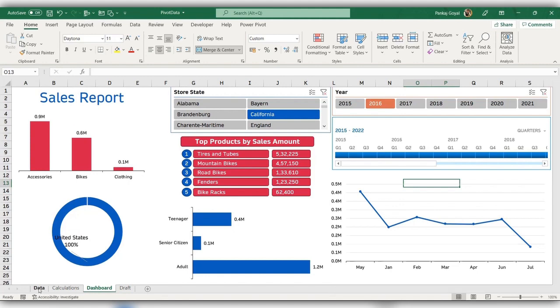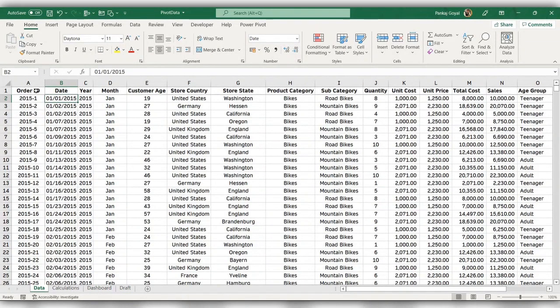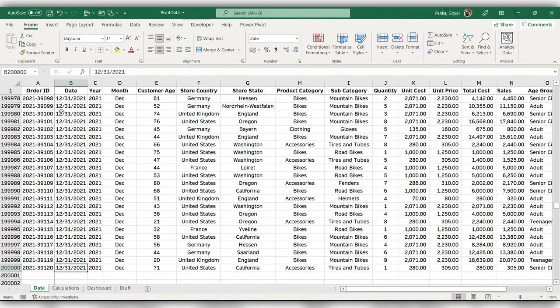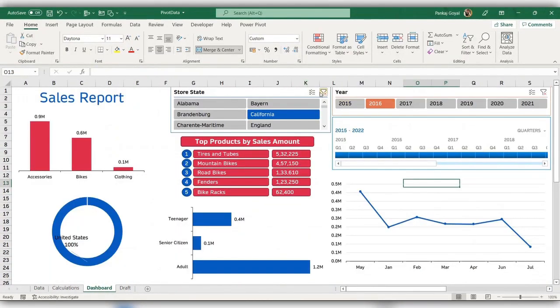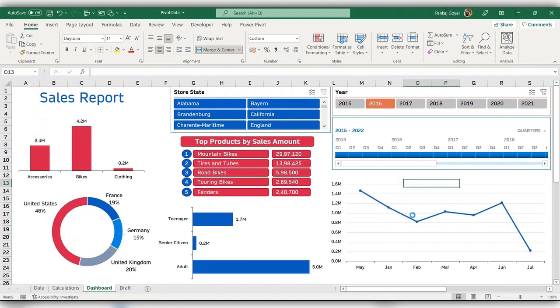Now, if I go to my data, so this is my data which contains some order ID, customer age, store state, product category. Then we have sales and all. Now, if I talk about the quantity of my data, I have almost 2 lakh rows of data. So अगर इसको हम manually analyze करें तो it could be a very challenging task. So what we are going to do, we are going to analyze this data with the help of pivot tables and pivot charts and finally create a dashboard which looks something like this. So let's begin the creation of this dashboard.